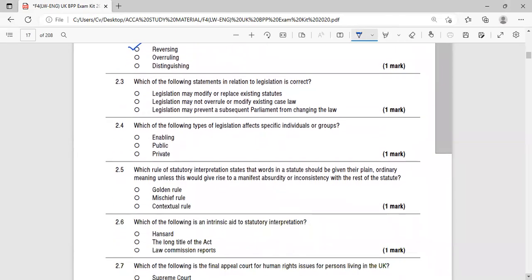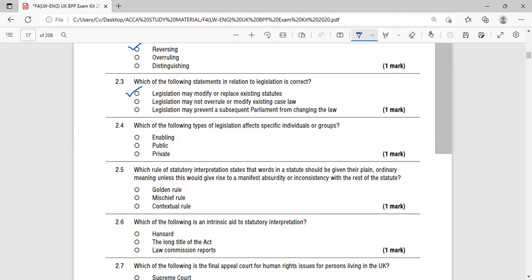Next one is which of the following statements in relation to legislation is correct? Legislation means your law. Legislation may modify or replace existing statutes. Legislation may not overrule or modify existing case laws. Legislation may prevent a subsequent parliament from changing the law. It is always possible to modify or replace existing statutes.